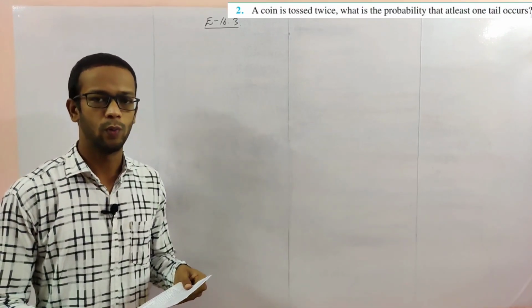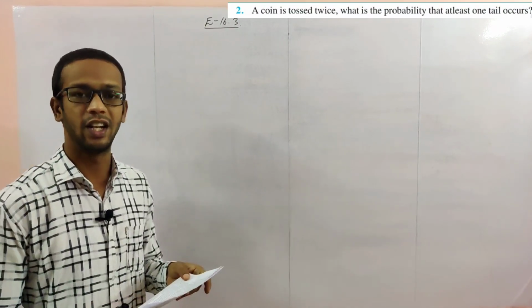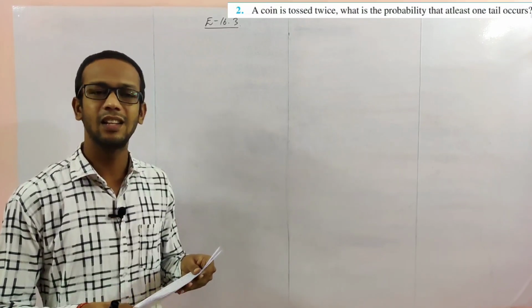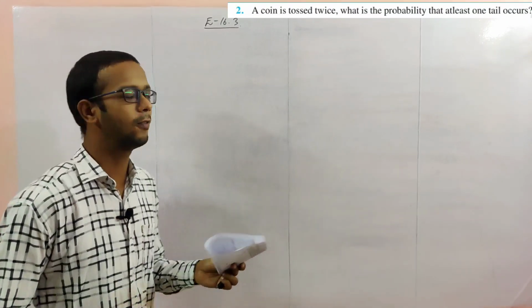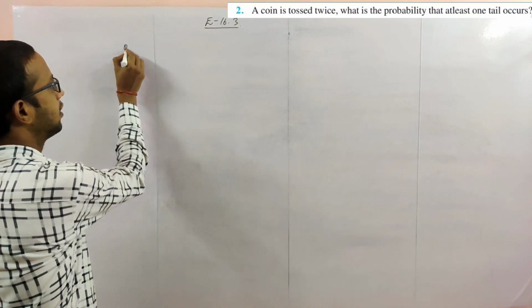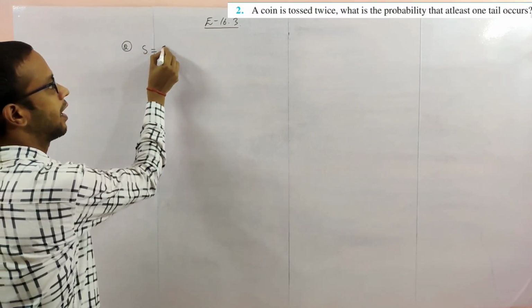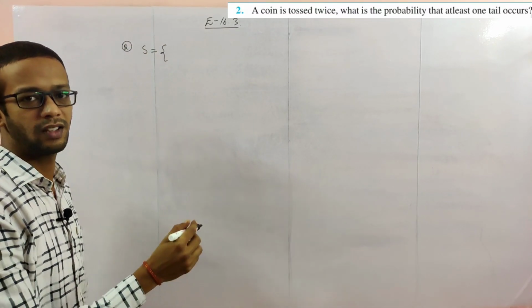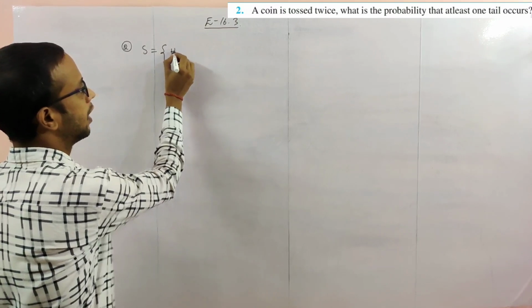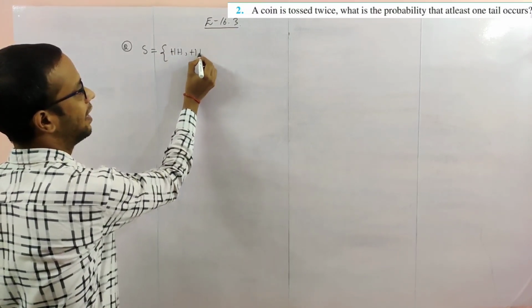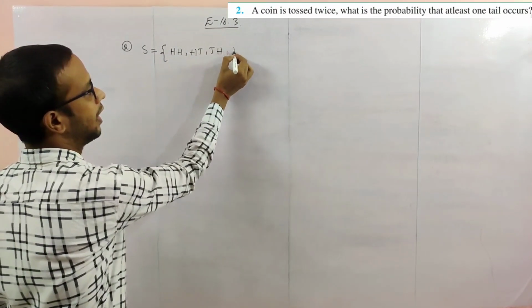Problem number 2. You can see the question there: a coin is tossed twice. First of all, I will write the sample space. What is the sample space? The coin is tossed 2 times: head head, head tail, tail head, tail tail.